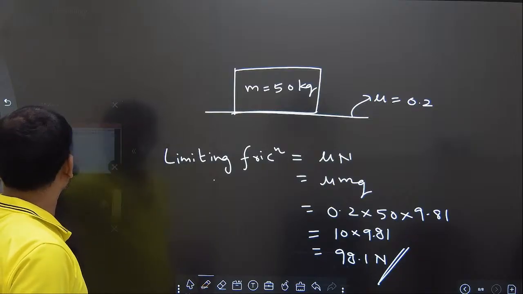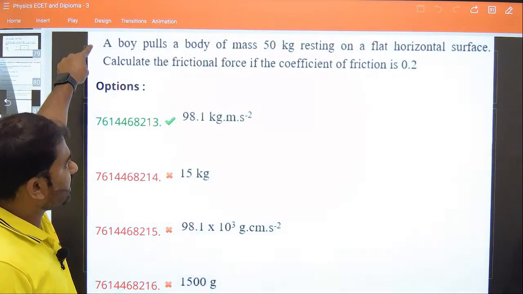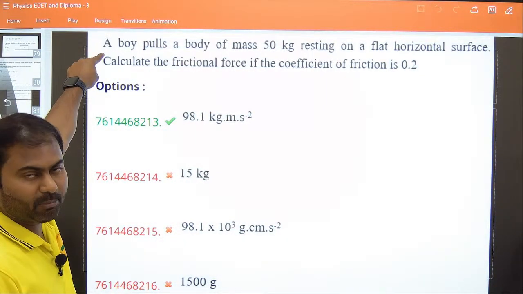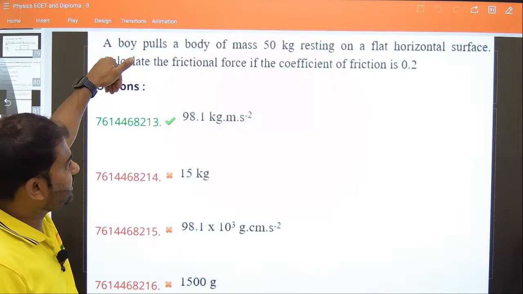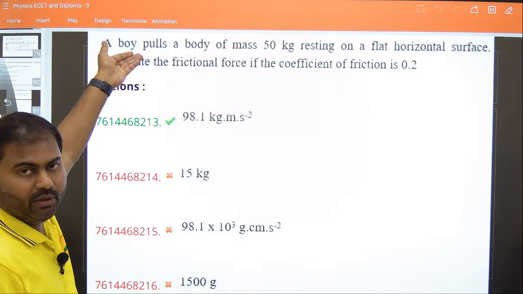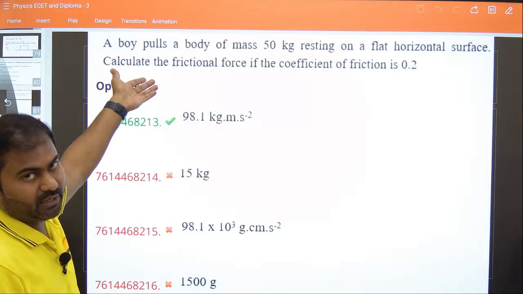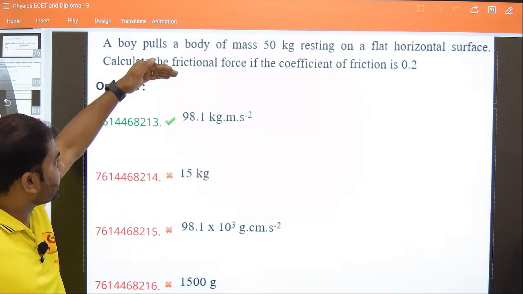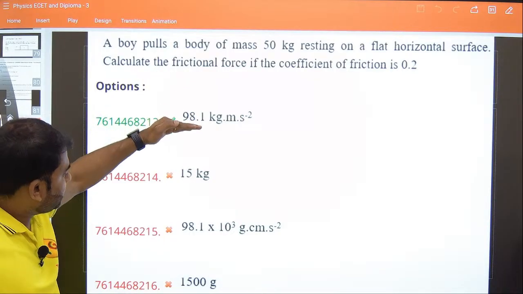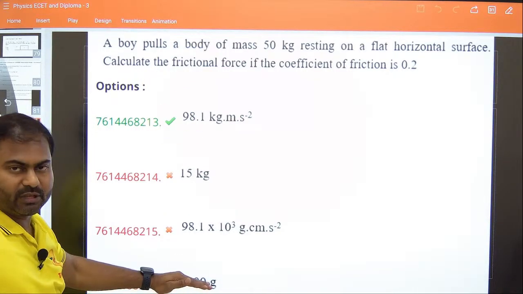Here, first of all, they did not say how much force is being applied by the person. Since the force is not given, if we assume it is not applied, the body is at rest, so obviously you should take the friction force to be 0. But if you see here, there is no zero answer. There is no zero answer.